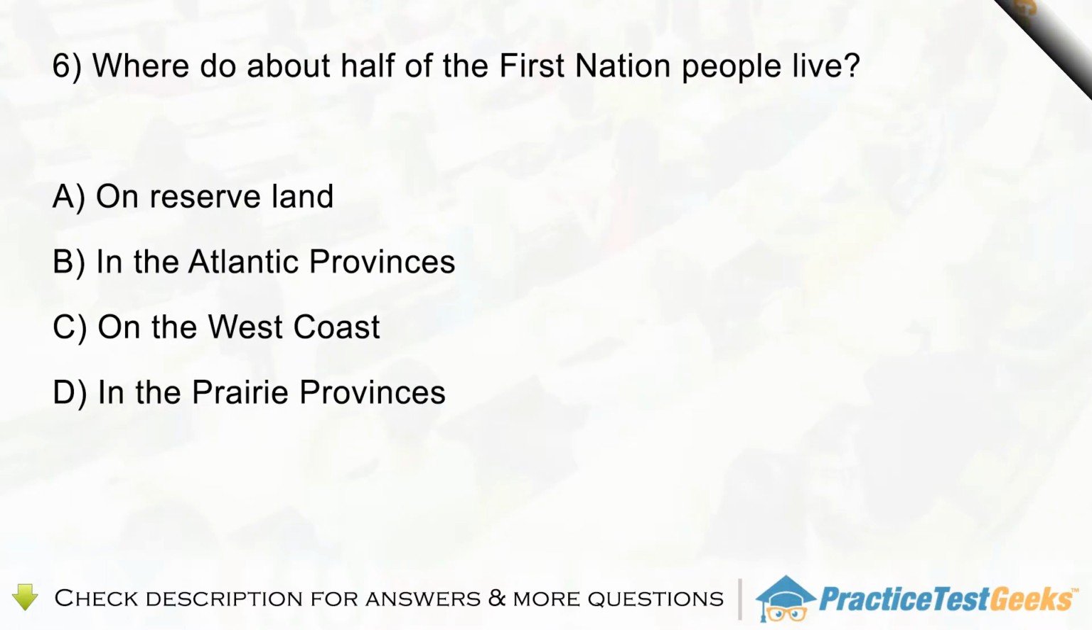Question 6. Where do about half of the First Nation people live? A. On reserve land. B. In the Atlantic provinces. C. On the West Coast. D. In the Prairie provinces.